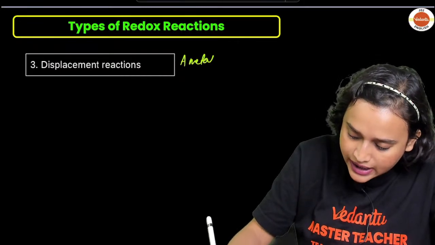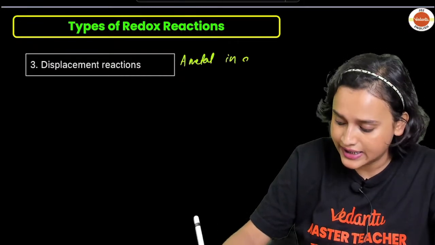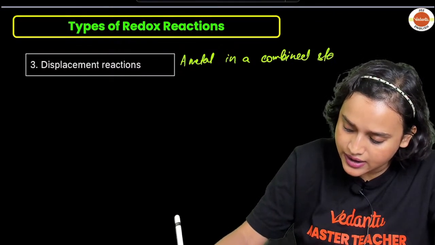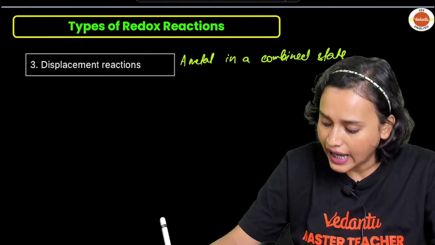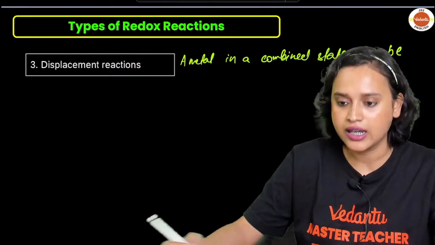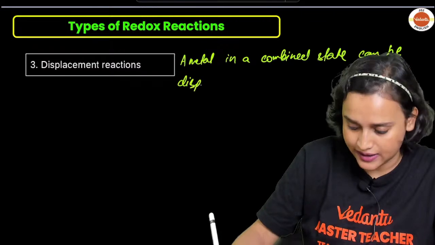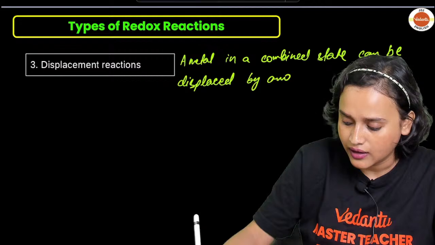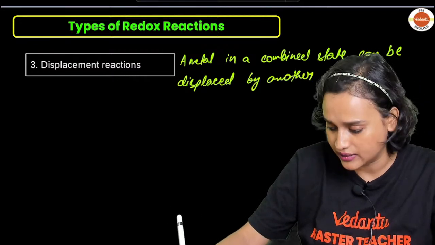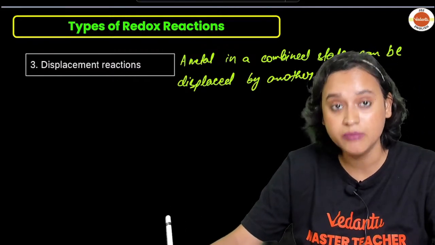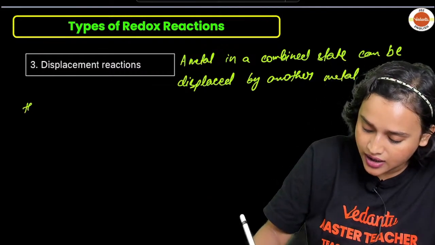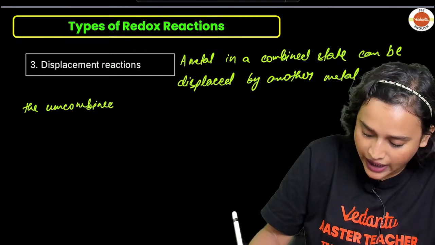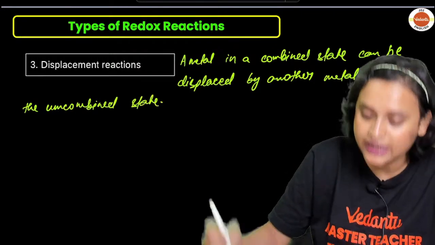The definition is a metal in a combined state can be displaced by another metal in the uncombined state.